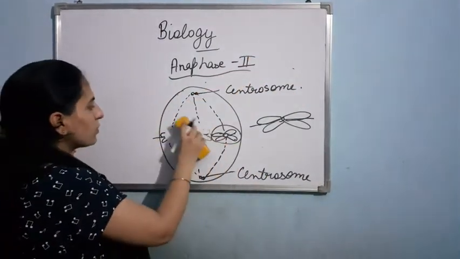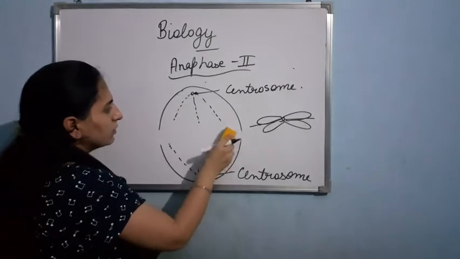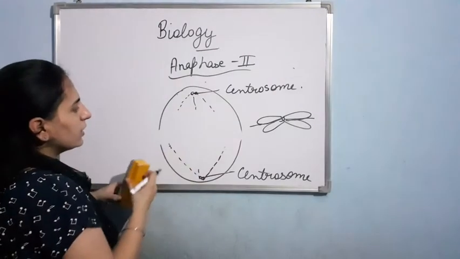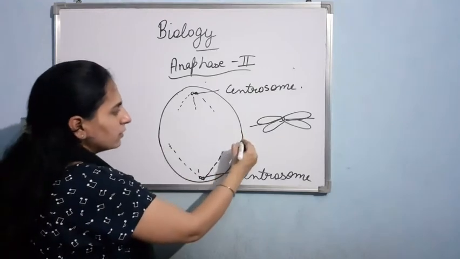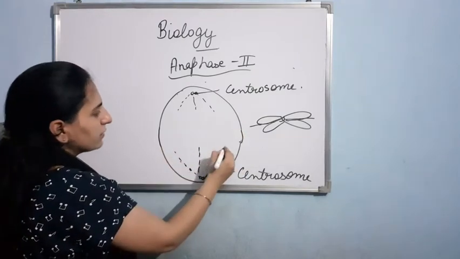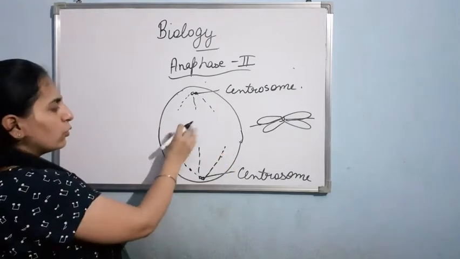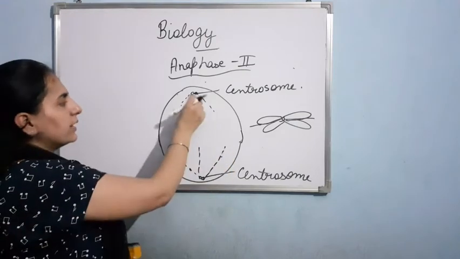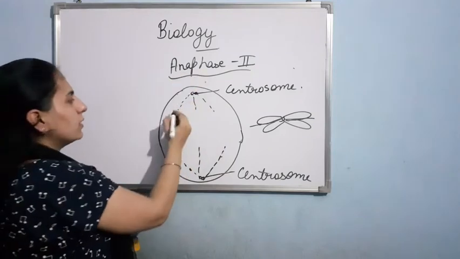So in anaphase there is splitting of the centromere. As a result, the two sister chromatids will separate. One will move to one pole and the second will move to the other pole.